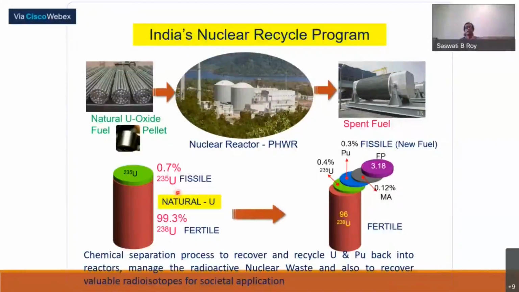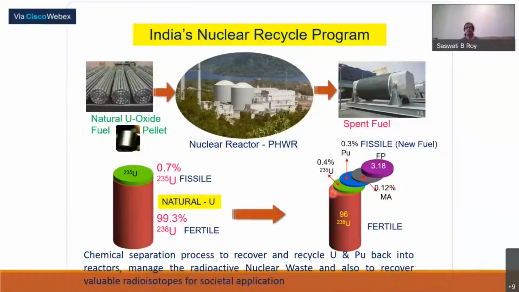Now we are going back again to this fuel pin which we gave inside the reactor with this type of fuel pellets, which underwent fission reactions in the reactor and came out as spent fuel. Initially we had 99.3% U238 for the natural uranium fuel, and 0.7% U235, which is fissile.